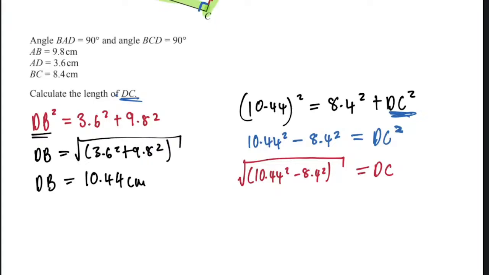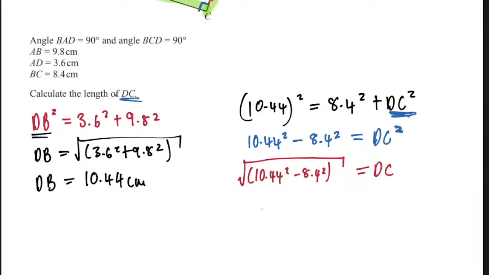Square root of 10.44 squared, minus 8.4. Okay, 8.4. Don't forget the squared. Yes. Minus 8.4 squared. Bracket close.